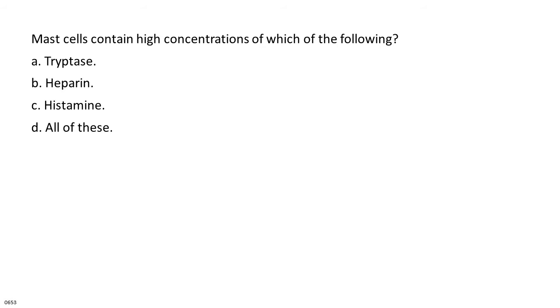Mast cells contain high concentrations of which of the following? A. Tryptase. B. Heparin. C. Histamine. D. All of these.